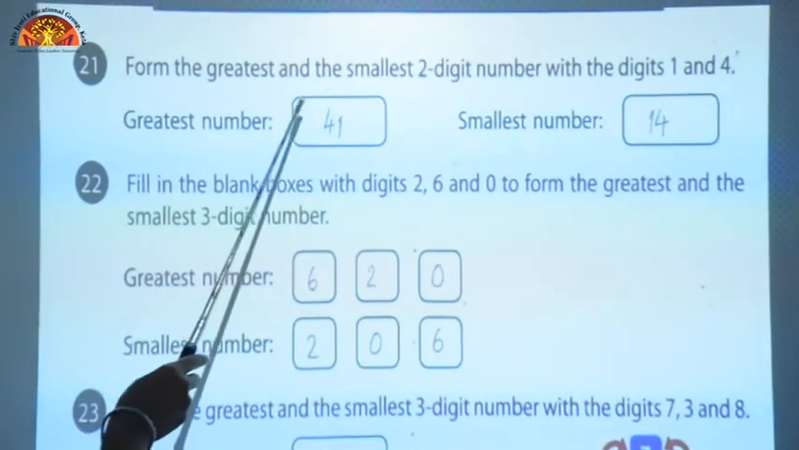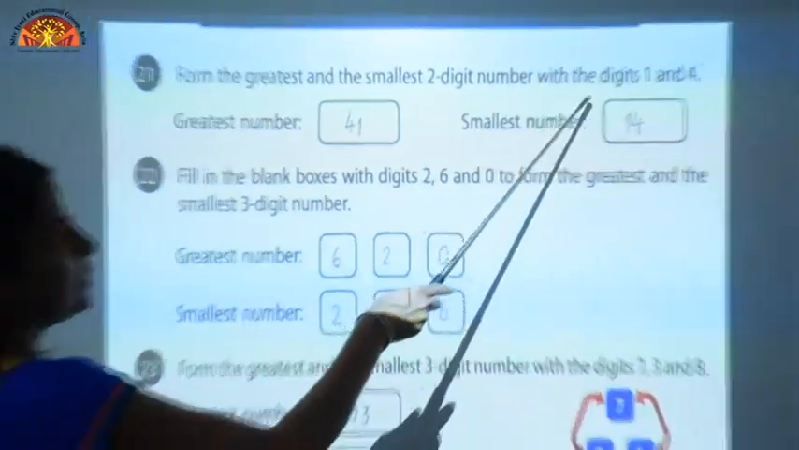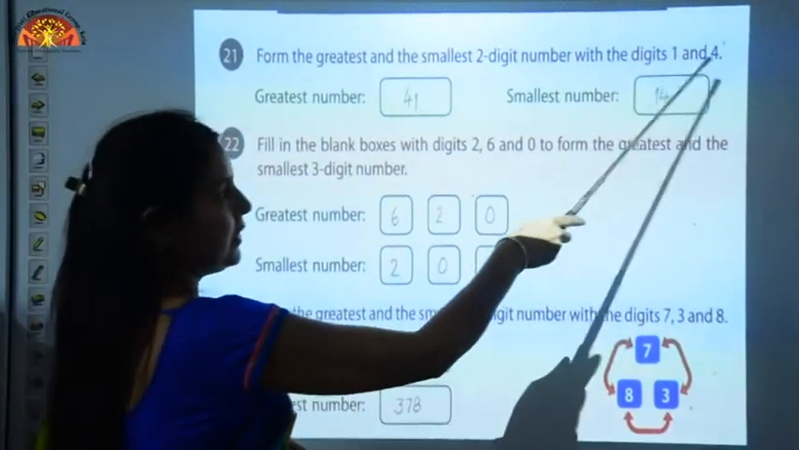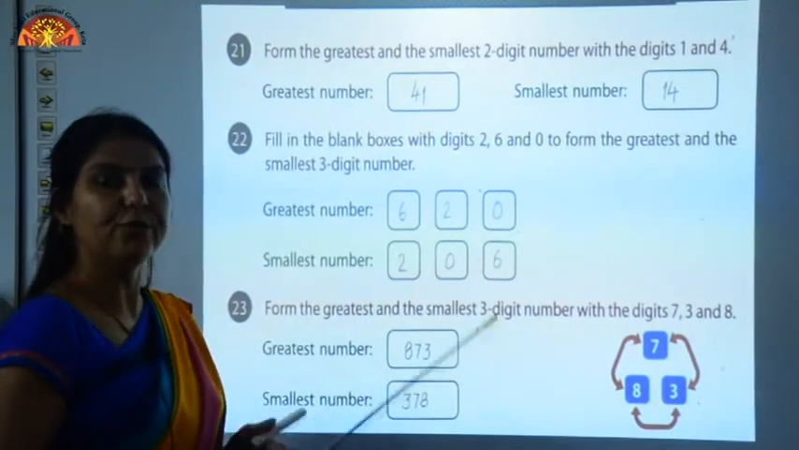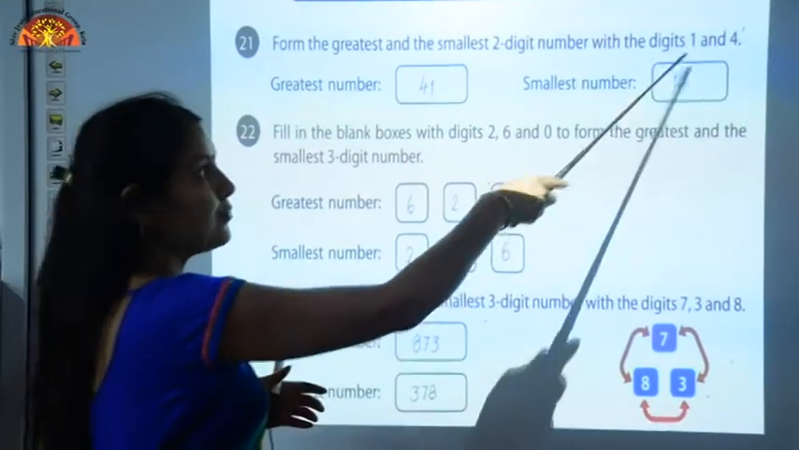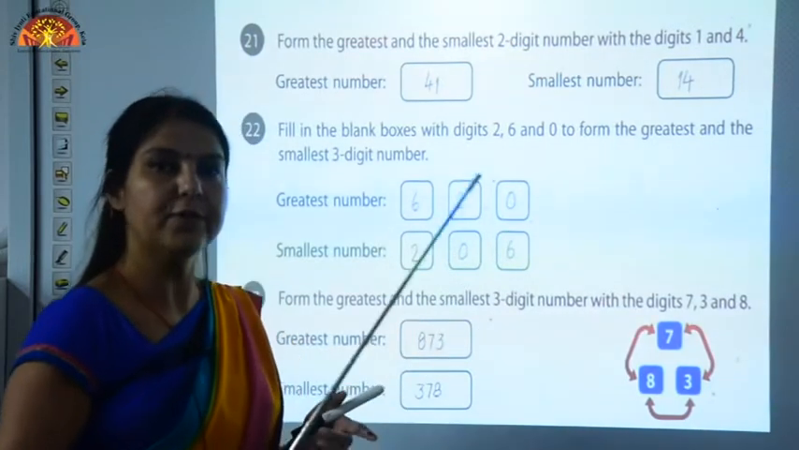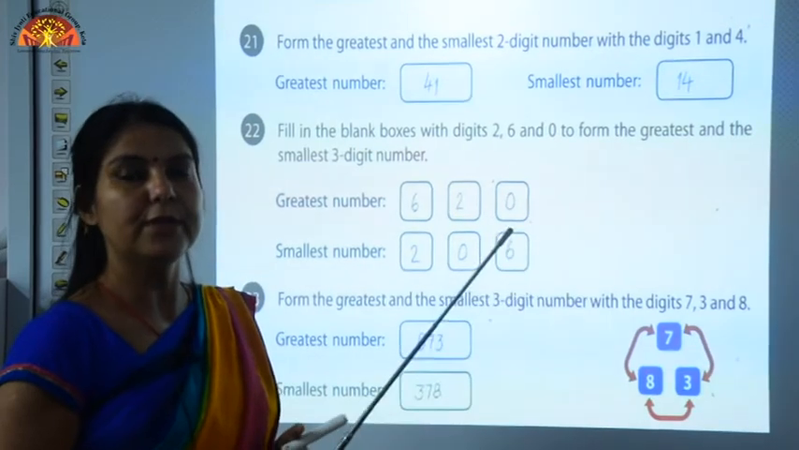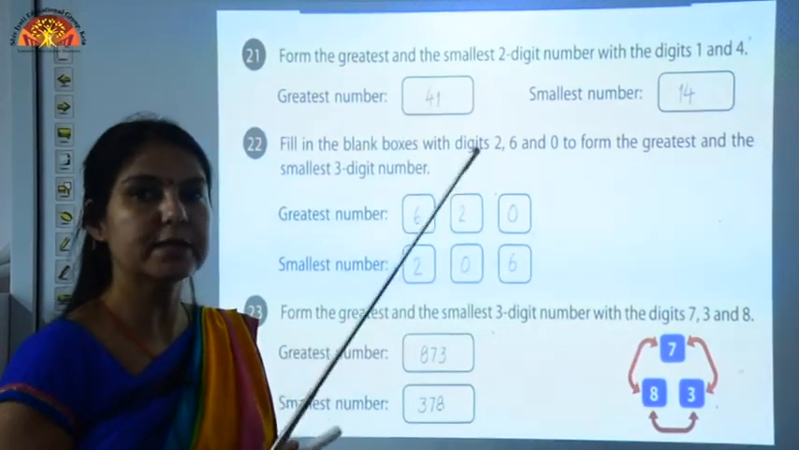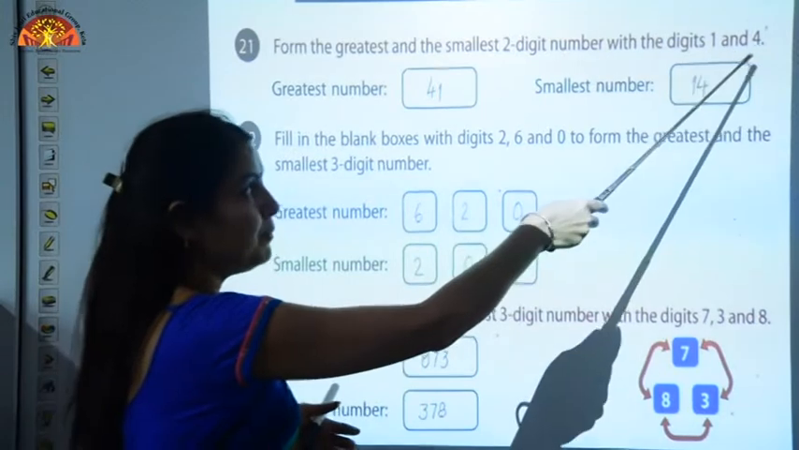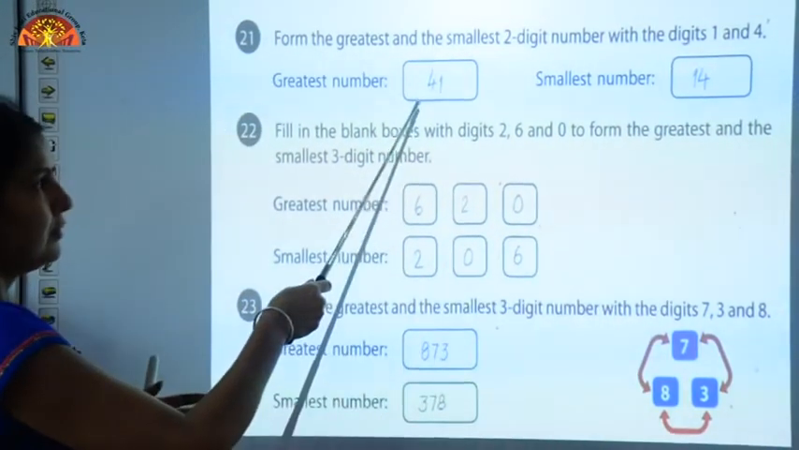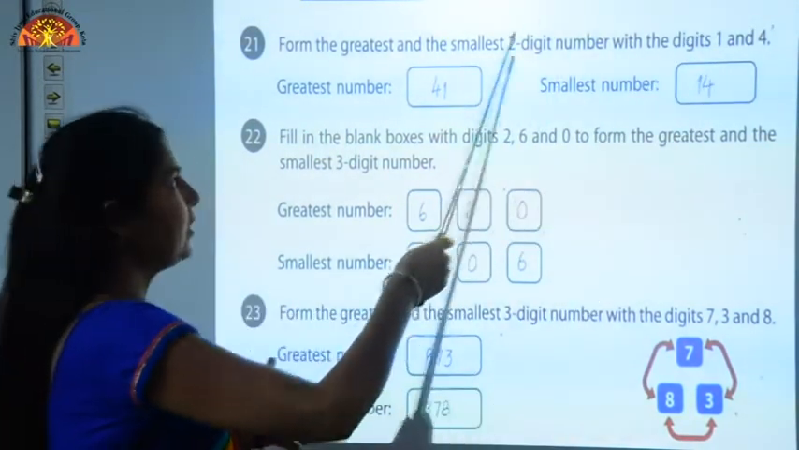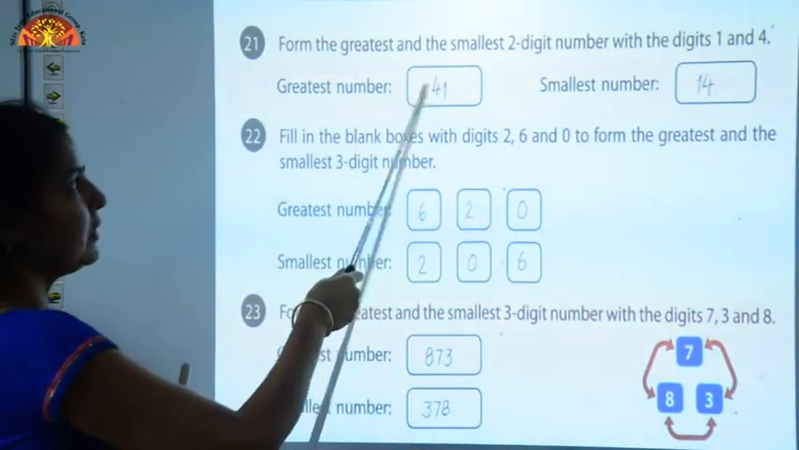Now, form the greatest and the smallest two digit number with the digits 1 and 4. Children, here digits are given. These are 1 and 4. What you have to do? You have to form a number using only these two digits, one greatest number and one smaller number. What we have to do for it? We have to use first of all the digit which is bigger. Here 4 is bigger, so we will write 4 at tens place, and the second is 1, and 1 we will write at ones place. The number will become 41.